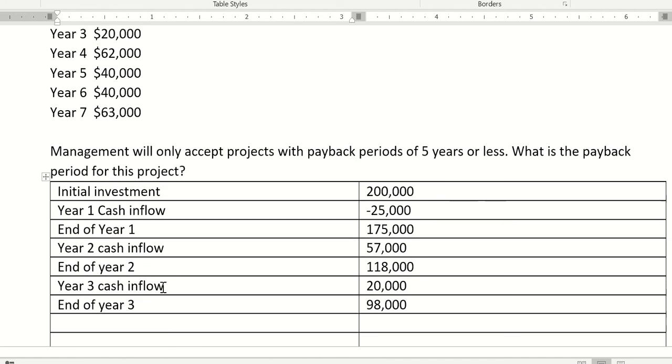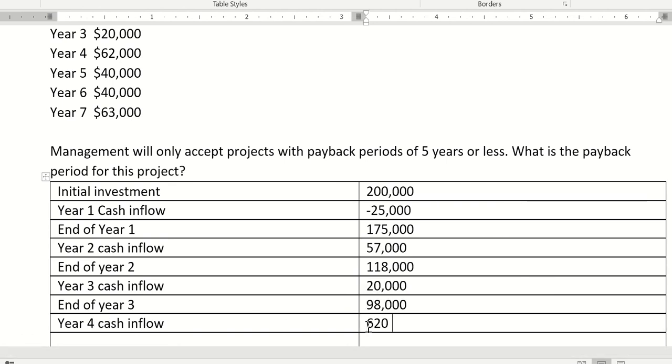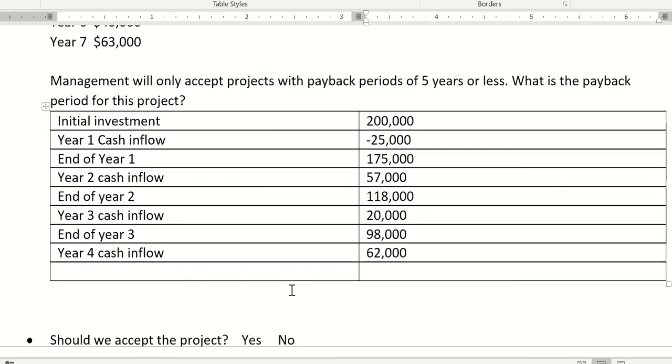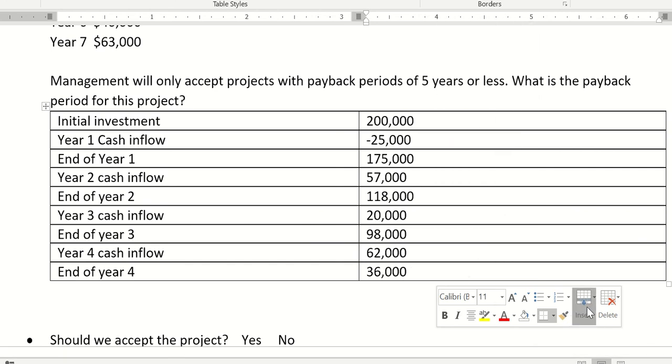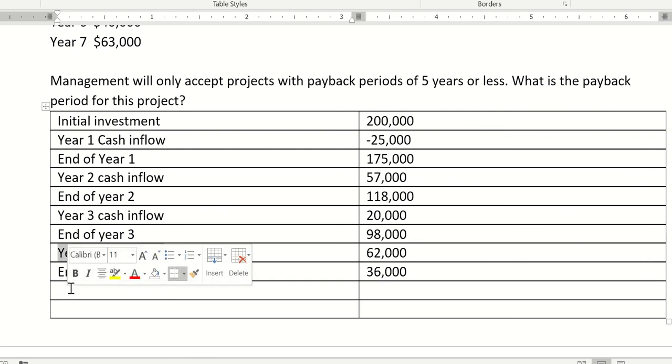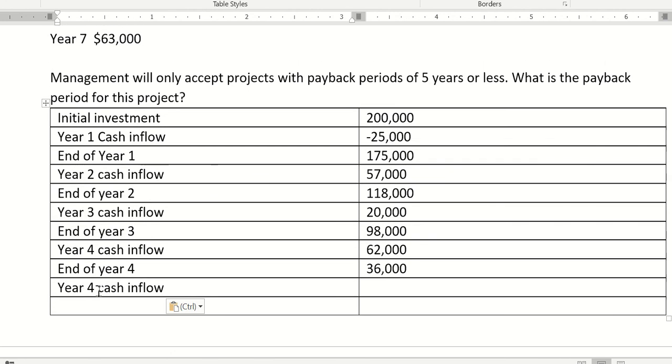Year 4 cash inflow is 62,000. We're getting closer. 98,000 minus 62,000 is 36,000. So it's definitely more than 4 years. At the end of year 4, I still need to recover 36,000. Let's add another row. And then cash flow for year 5 was 40,000.